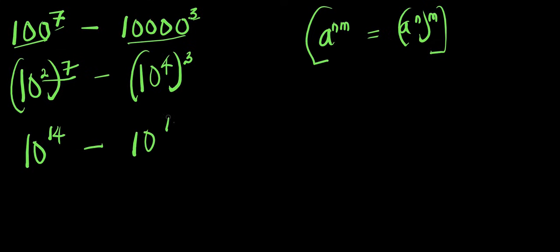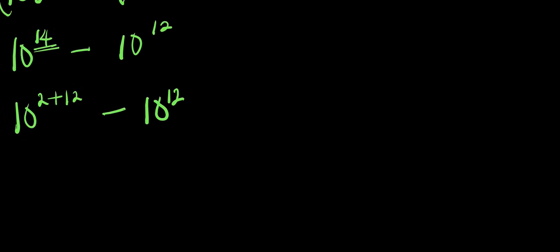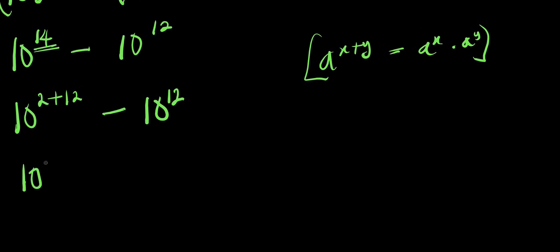minus 10 power 12. So 14 is 12 plus 2, so this is 10 power 2 plus 12, which is the same thing as 10 power 14, minus 10 power 12. You have a power x plus y equals a power x times a power y. So this is 10 power 2 times 10 power 12 minus 10 power 12. We factor out 10 power 12.